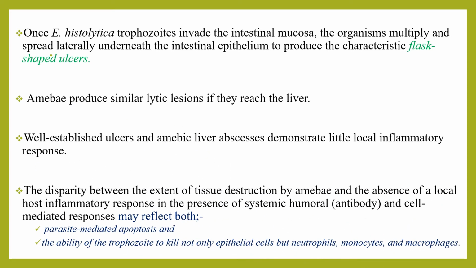The disparity between the extent of tissue destruction by amoeba and the absence of a local host inflammatory response, in the presence of systemic humoral (antibody) and cell-mediated responses, might reflect both parasite-mediated apoptosis and the ability of the trophozoites to kill not only epithelial cells but also neutrophils, monocytes, and macrophages.